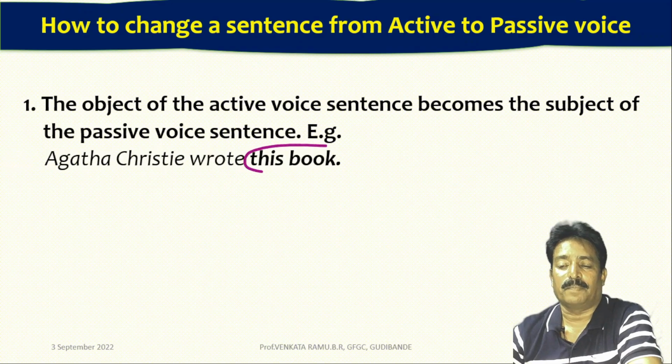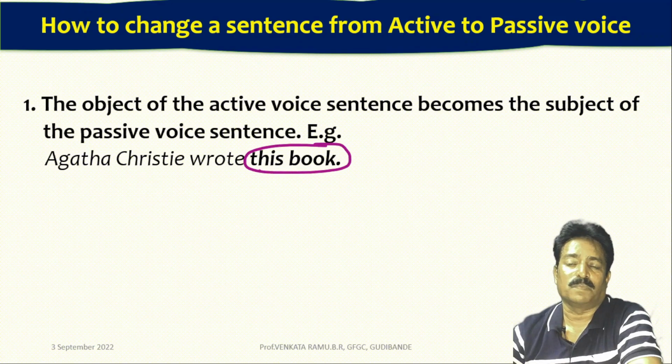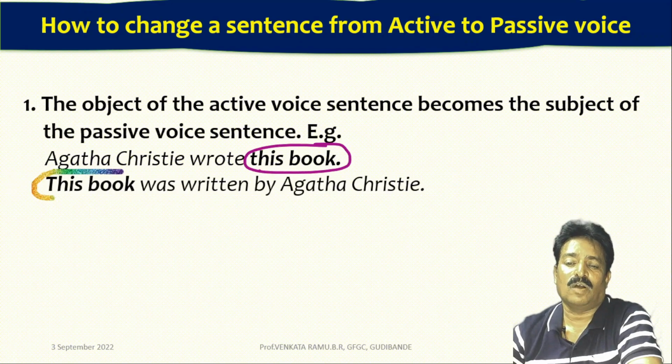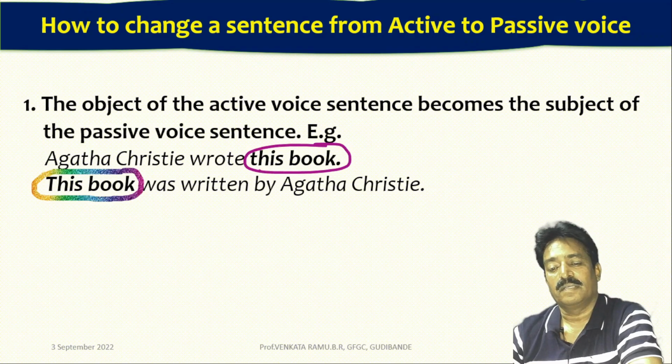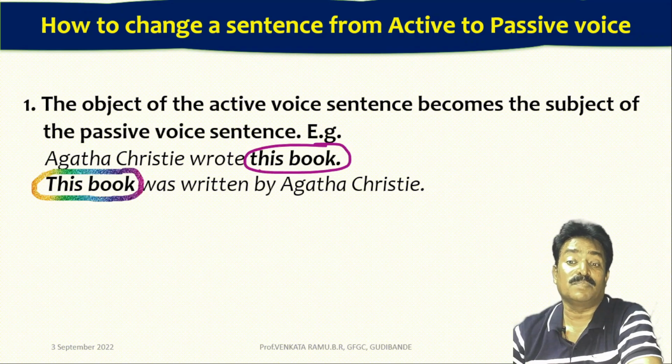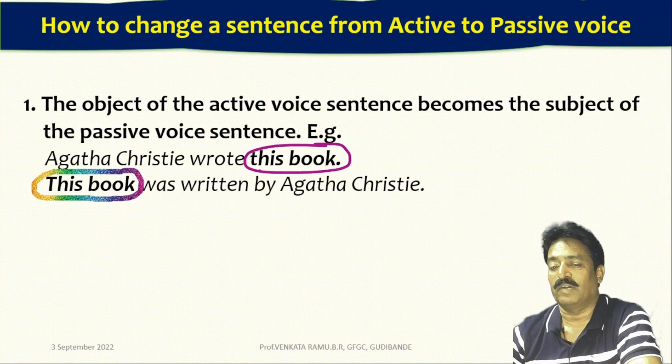Let's look at another example, where we will see Agatha Christie wrote this book. This book is said to be the object. This object is going to become the subject of the passive voice. See, I have written it as, this book was written by Agatha Christie. This is the first and foremost thing you should know while transforming a sentence from active to passive voice.